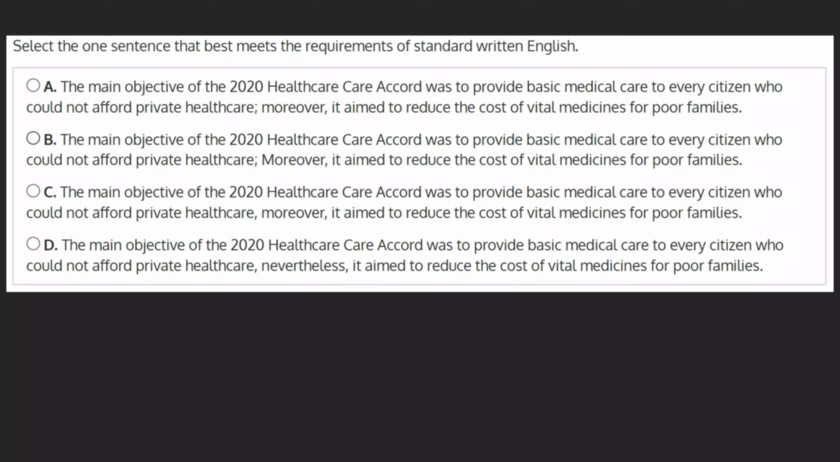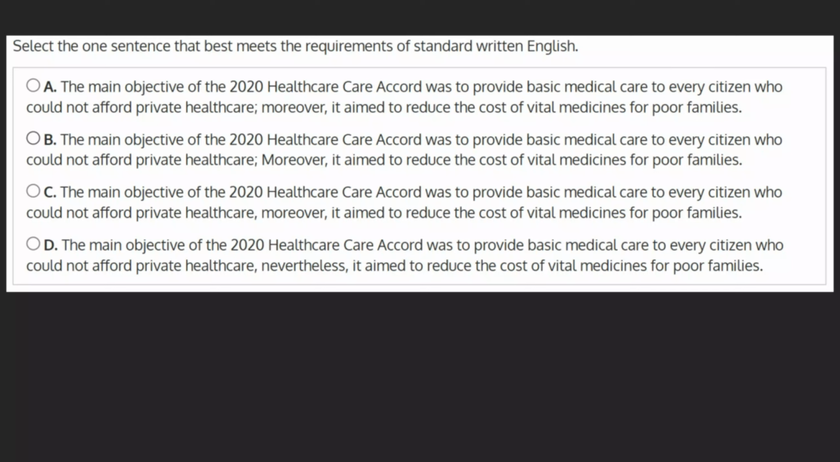Select the one sentence that best meets the requirements of standard written English. The main objective of the 2020 Healthcare Care Accord was to provide basic medical care to every citizen who could not afford private healthcare. Moreover, it aimed to reduce the cost of vital medicines for poor families.